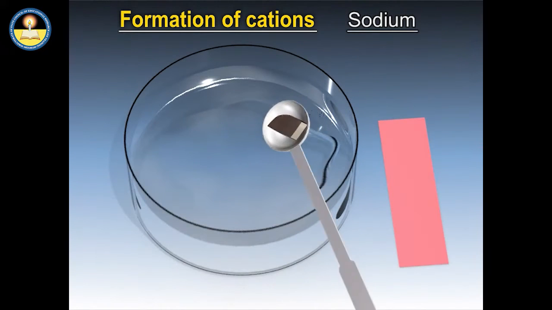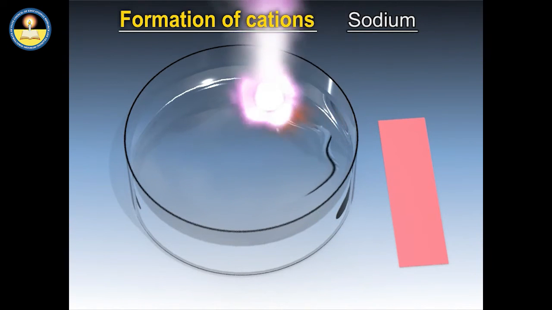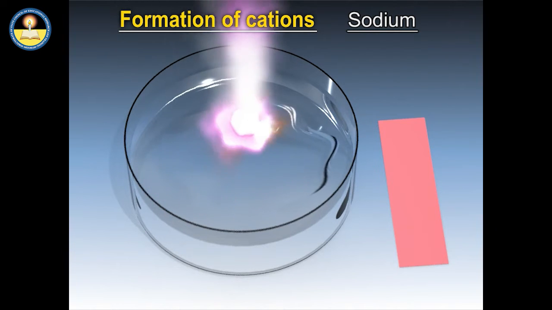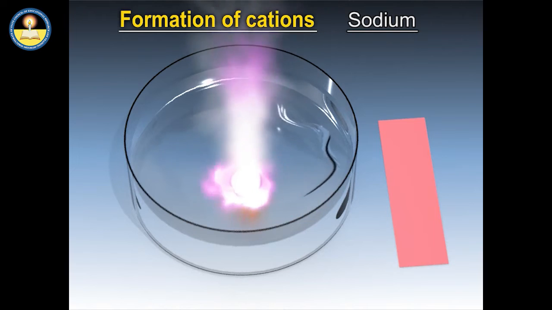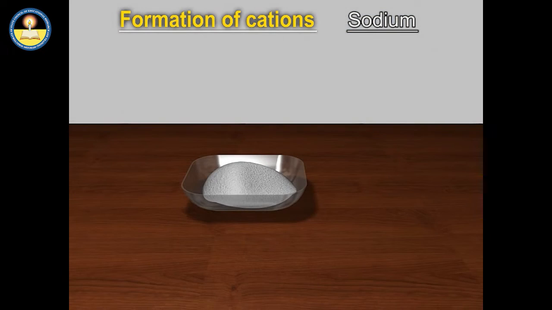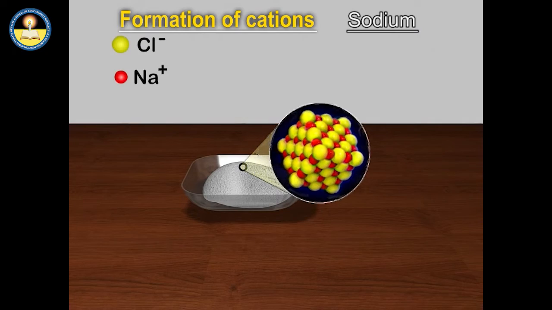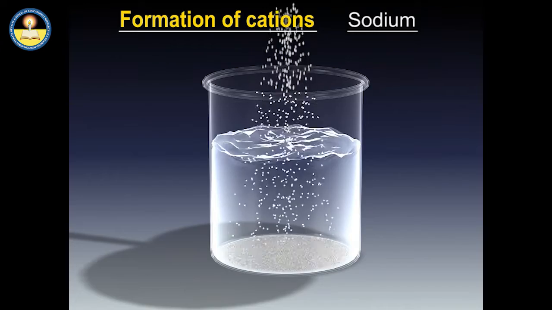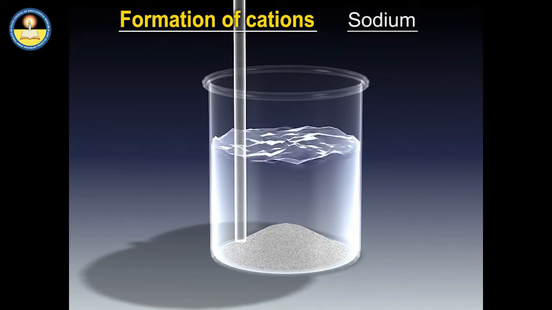But sodium metal is highly reactive. When it is put in water, it burns explosively. But sodium chloride that contains sodium ions simply dissolves in water without any reaction.